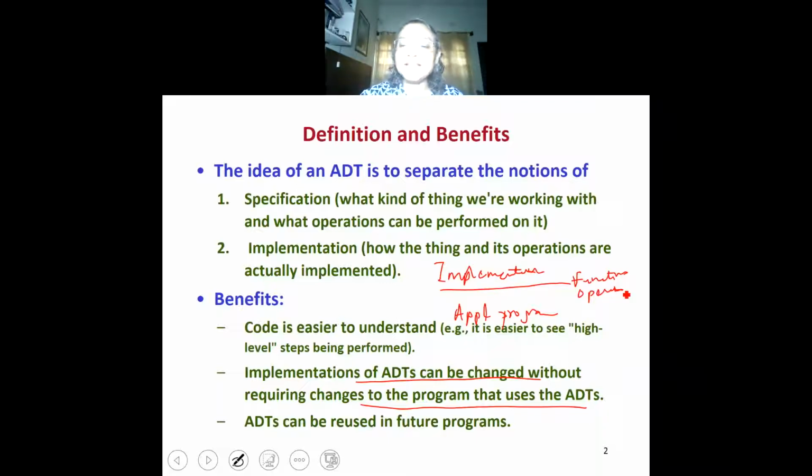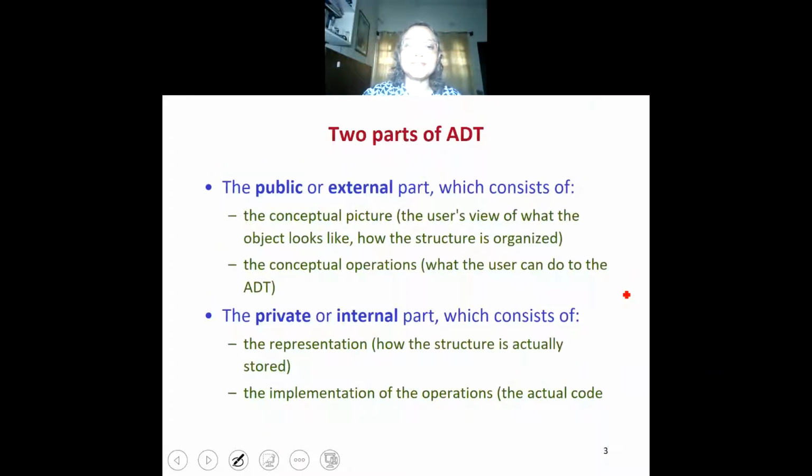Abstract data types, therefore, can be reused in future programs. So if you have implemented certain operations on polynomials and you have used it in your program, tomorrow when there's another program which wants to use polynomials, the same implementation can be used.